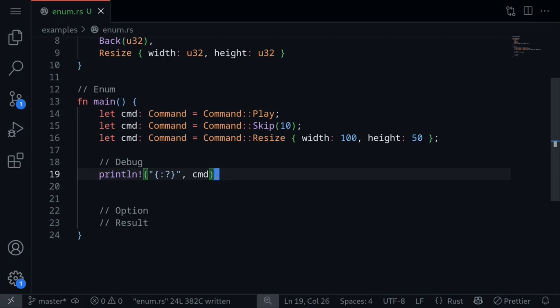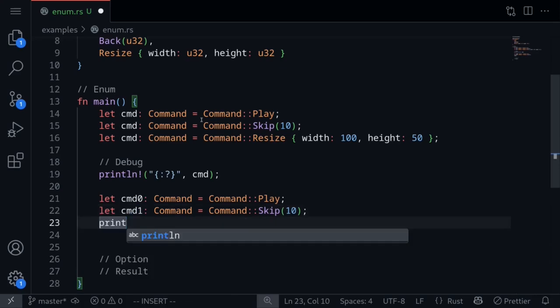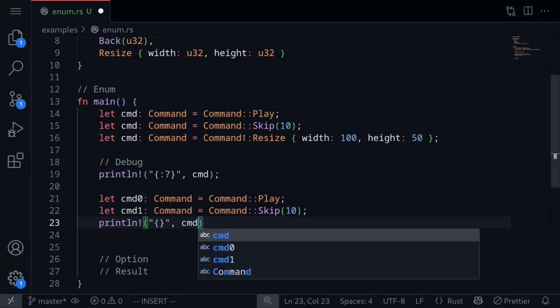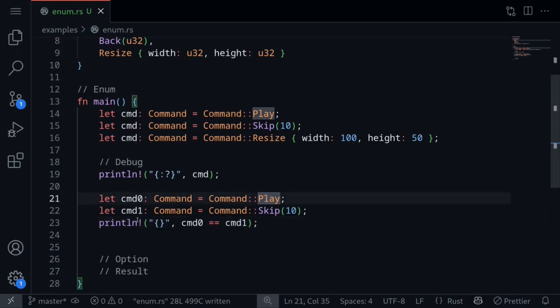Next, I'll show you an example of how to compare the values of an enum. So let's say that we have two values of the enum Command, cmd0 and cmd1. Let's try to compare these two enums to see whether they are equal or not. Println, and then inside here, we want to return a boolean saying is command 0 equal to command 1. Command 0 is Play and command 1 is Skip. So we expect this comparison to return false. Let's give it a try.